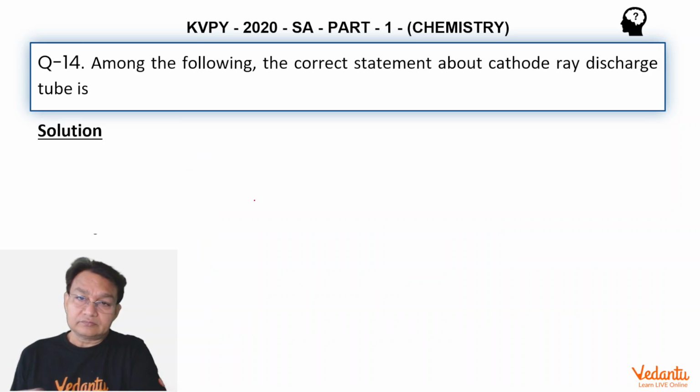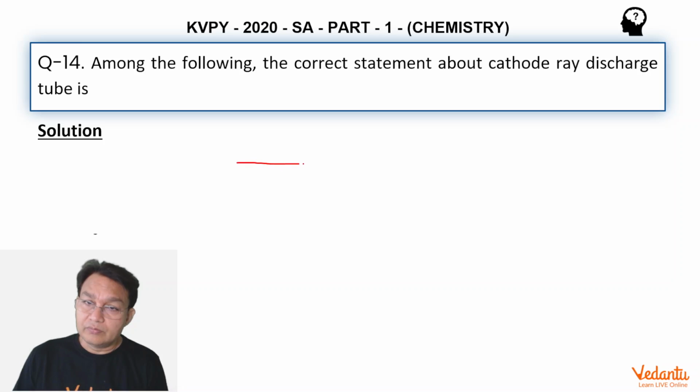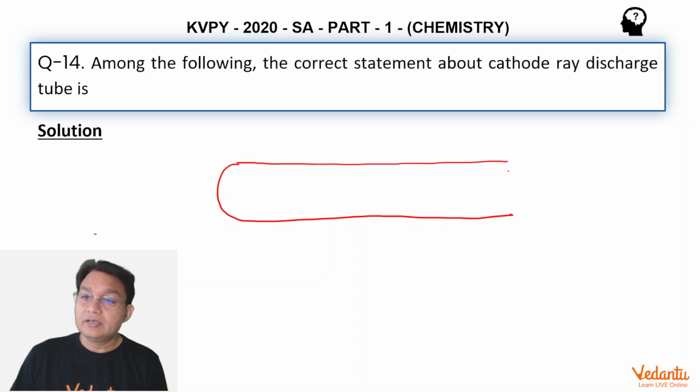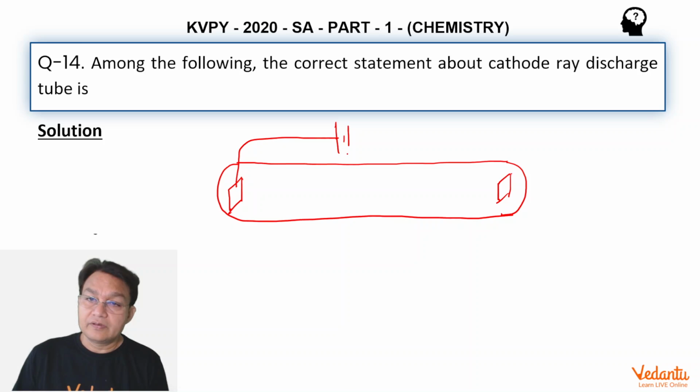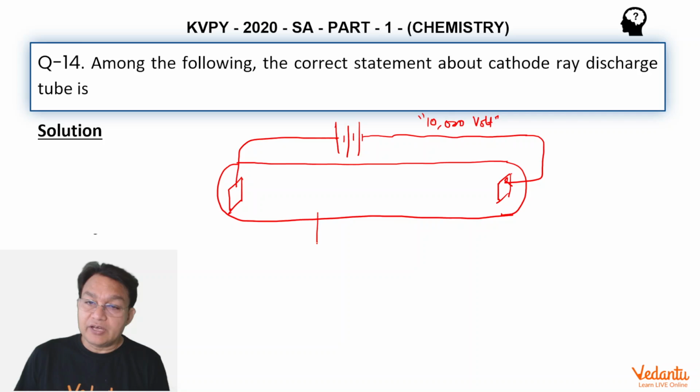So suppose we have a discharge tube, which is a long, very hard tube made up of glass, having two electrodes, and on these two electrodes we apply a very high potential difference, of the order of say 10,000 volts, and we keep the pressure very low.